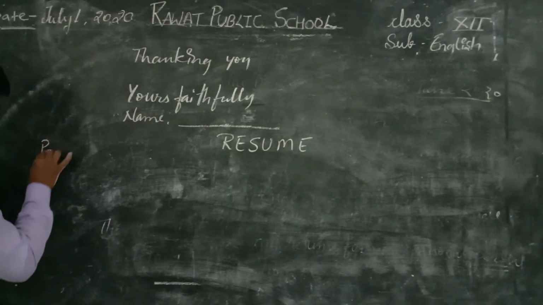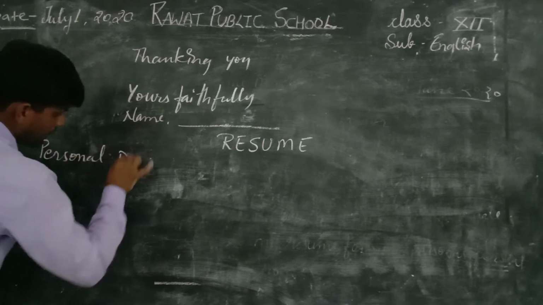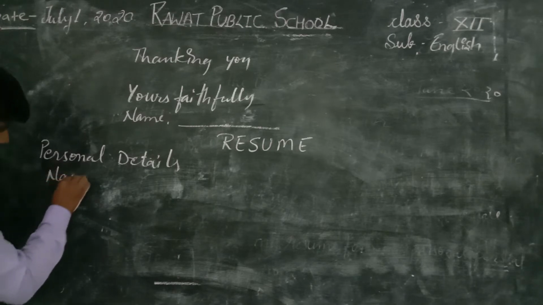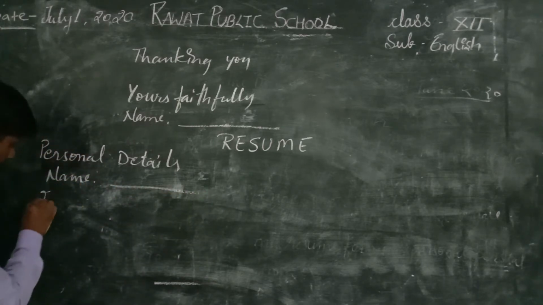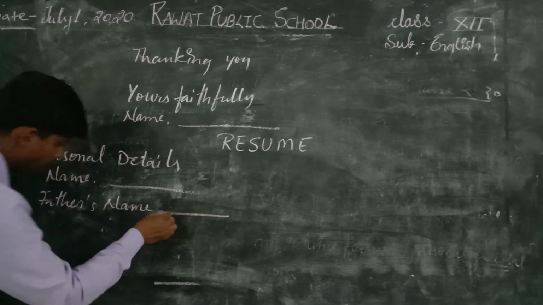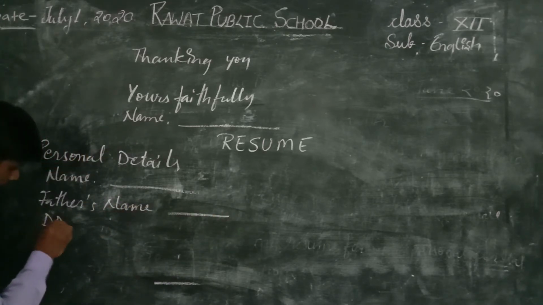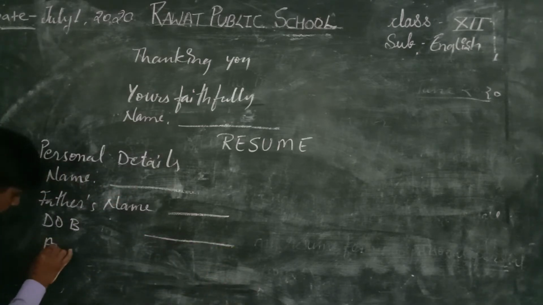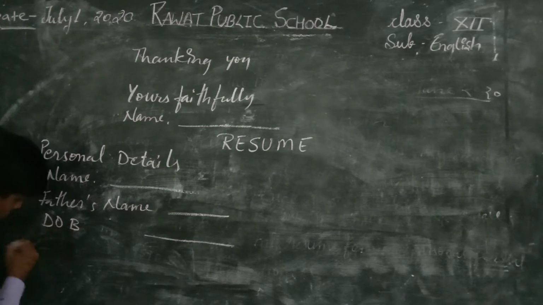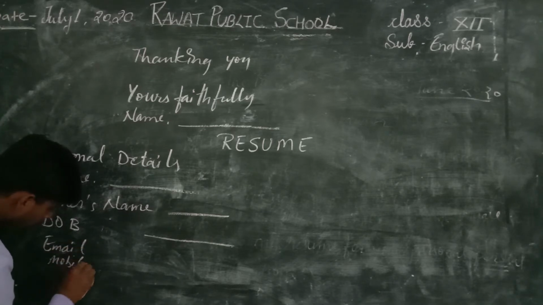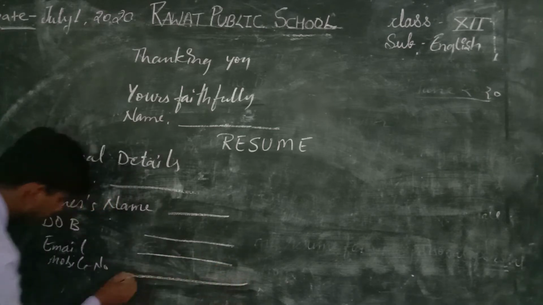First come personal details such as your name, then father's name, DOB, date of birth, address, email, mobile number.